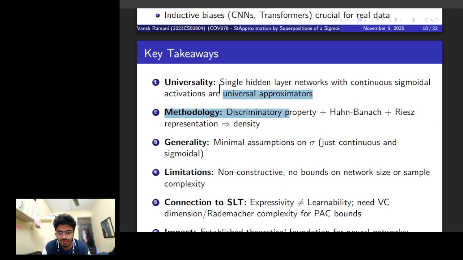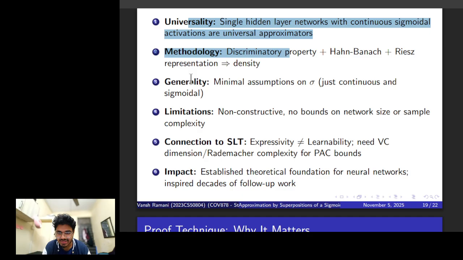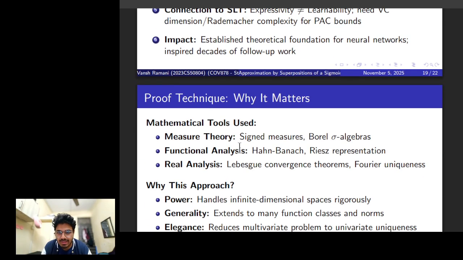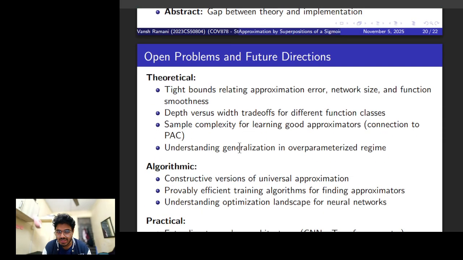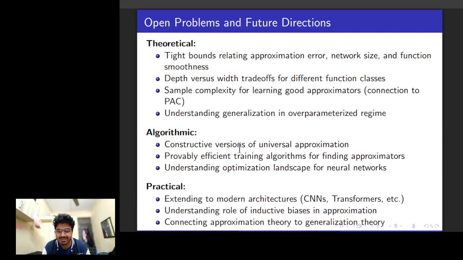But I think I've repeated all of this, so I won't go into everything again. There is also a connection to statistical learning theory: expressivity is not learnability, and we need VC dimension and Rademacher complexity for good bounds. The proof techniques were really interesting, and I specifically wrote this page because I learned about functional analysis and measure theory when I first read this paper. Now I'll discuss future directions, and that's all.